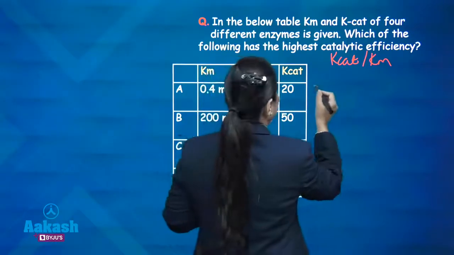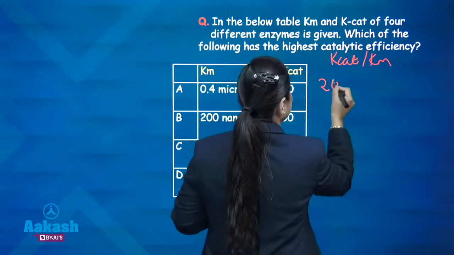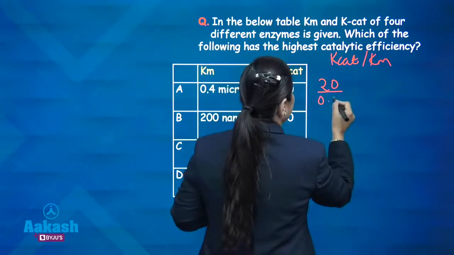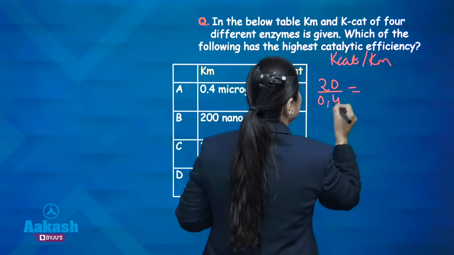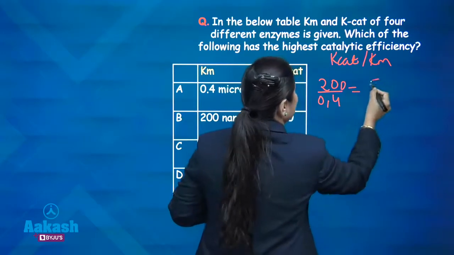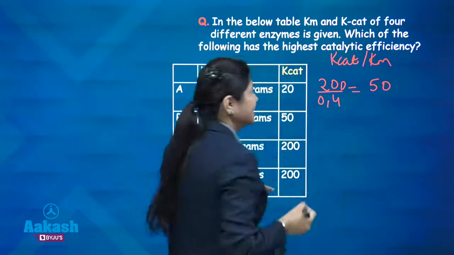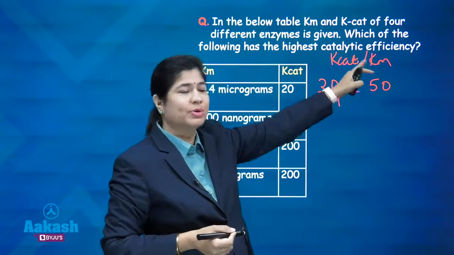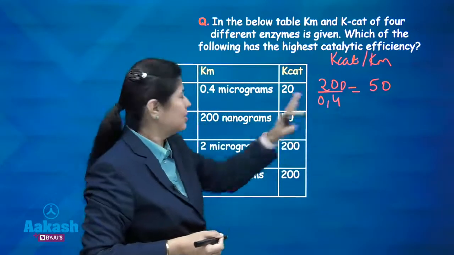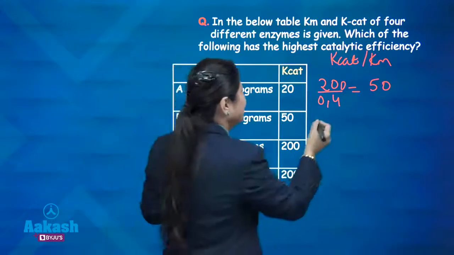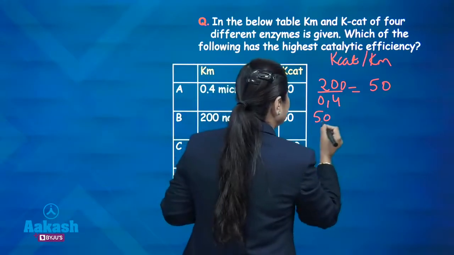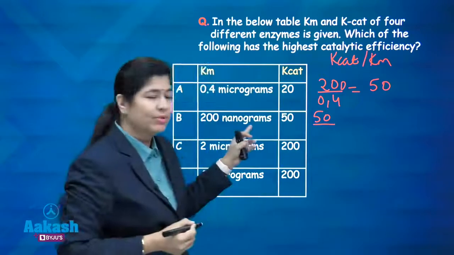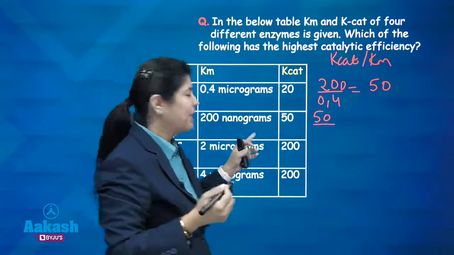So, Kcat by Km for this will be 20 upon 0.4, that will make up to 50, and Kcat by Km, catalytic efficiency is always dealt with the reciprocal type. So, the unit will be same, we need not worry about that. Second one will be 50 upon, now this 200 nanogram will be converting it into micrograms.